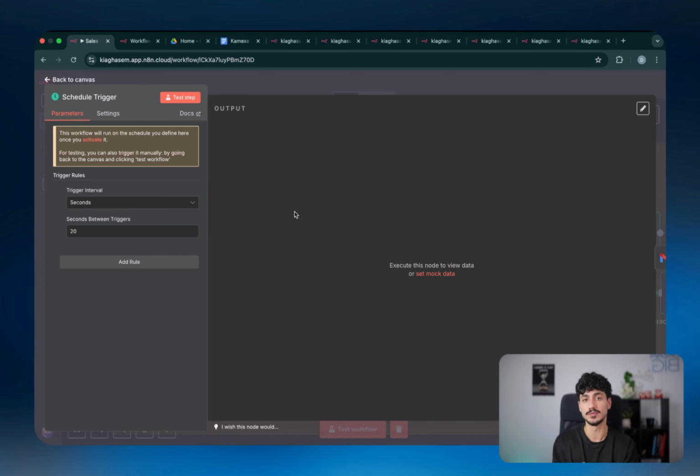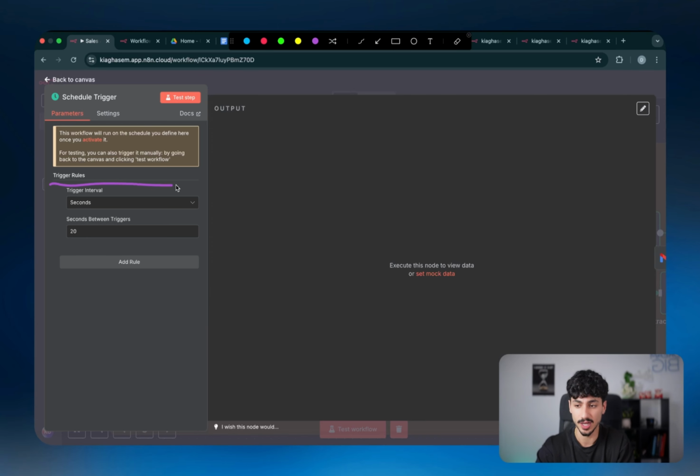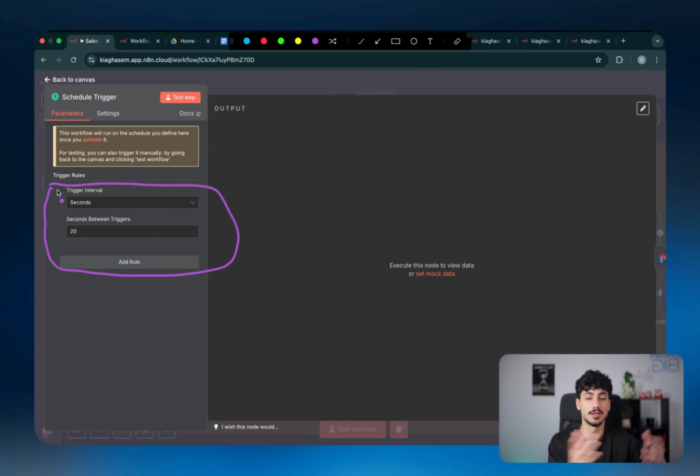But just keep in mind, for those of you who are going to be on the paid plan for n8n, n8n charges you based off the number of runs. So the lower the interval, meaning the more runs you're going to have, the more expensive it's going to be for you. But if you want, you can also just self-host n8n, which is obviously going to be practically free.